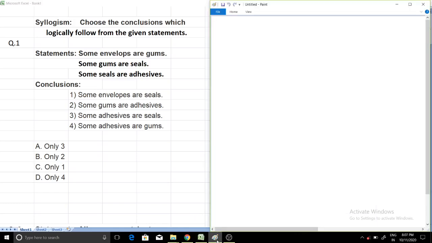Usually these types of questions are solved with the help of a Venn diagram. A Venn diagram is nothing but simple circles representing all these terms. So how to solve this question?